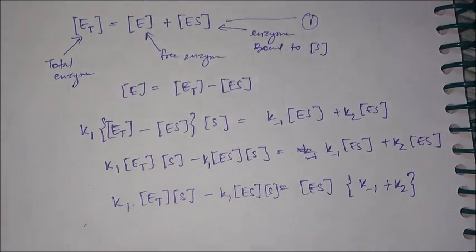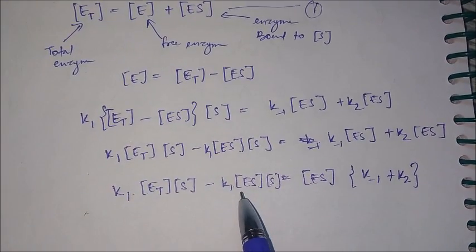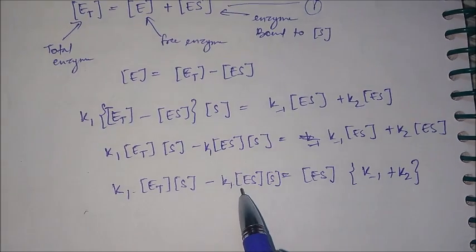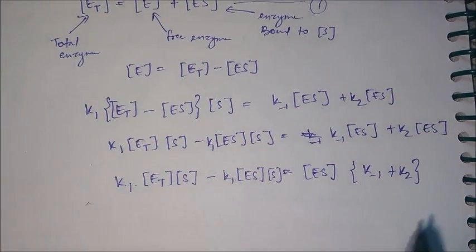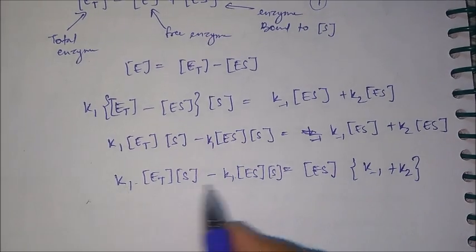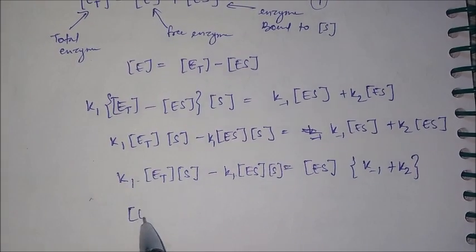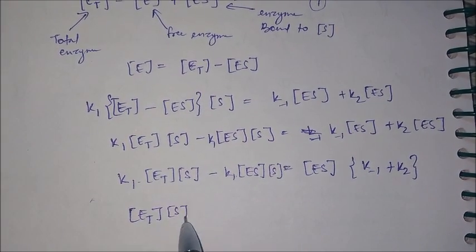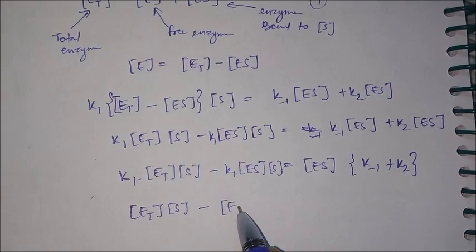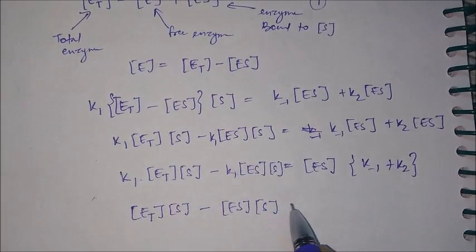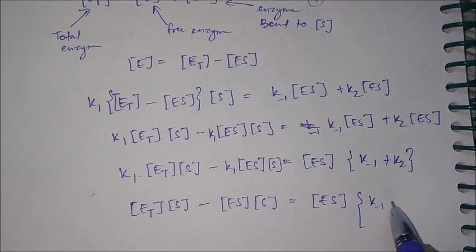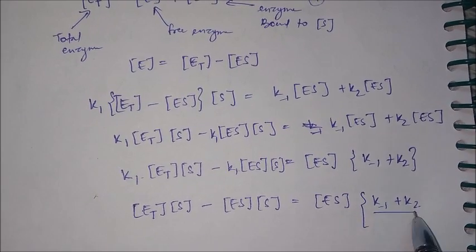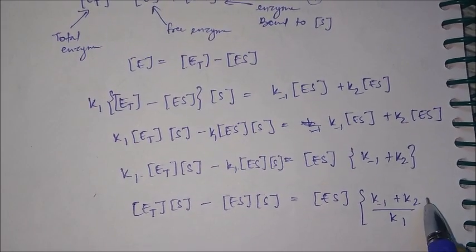What we need to find out is to get ES on one side, that's the only motive of doing all these things. So we'll divide the whole equation by K1, and we'll get ET into S minus ES into S equals ES times K minus 1 plus K2 upon K1.